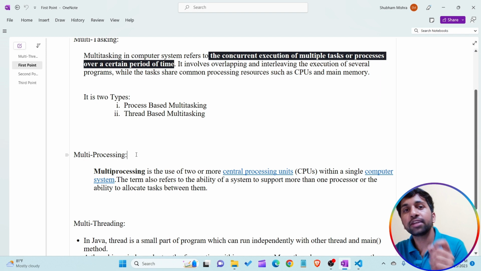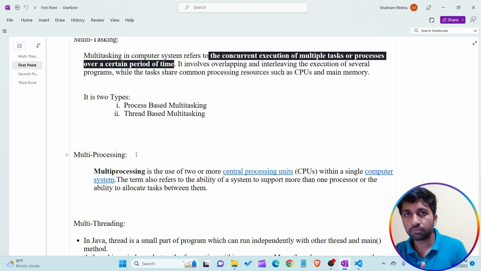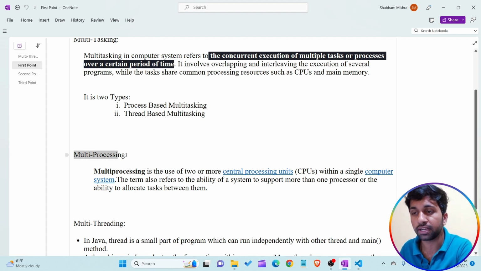By using multiprocessing, we use multiple processors, which means in our system not only one single CPU is present, I am using 5 CPUs. So the 10 tasks are allocated or distributed across our 5 CPUs. By using multiple processors, the performance of running the 10 tasks at the same time is very fast. So this is the definition of multiprocessing.